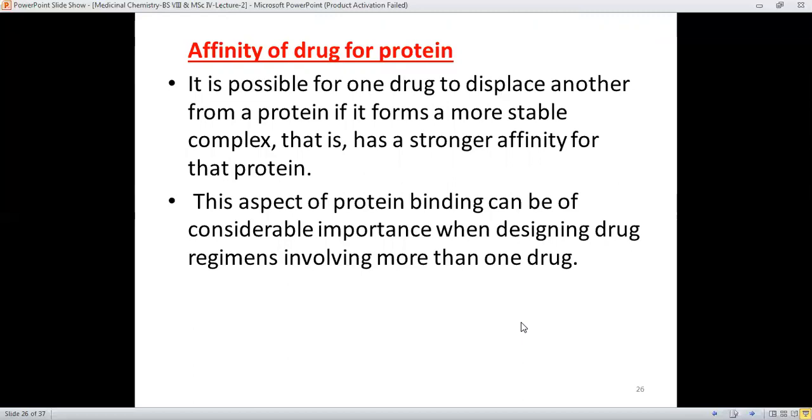And this aspect of protein binding can be of considerable importance when designing drug regimens involving more than one drug co-administered in the body. Therefore, the affinity of a drug for a certain protein varies from one drug to another. And this affinity of the drug for the protein is responsible for the distribution of the drug in the body. It means that the affinity of a certain drug for proteins like albumin also determines how the drug is significantly distributed into the body.